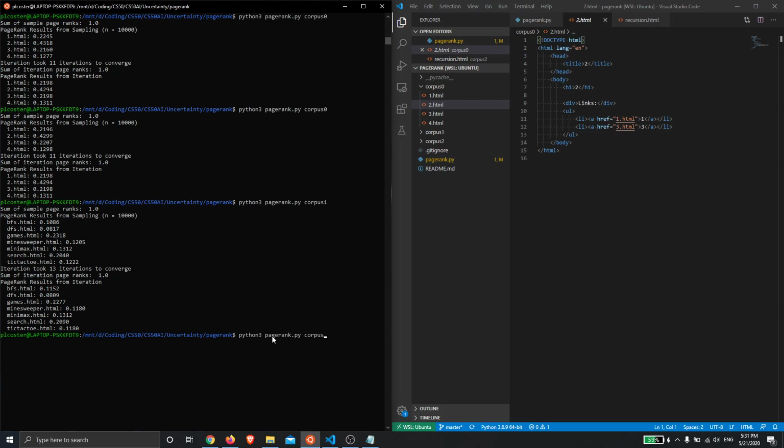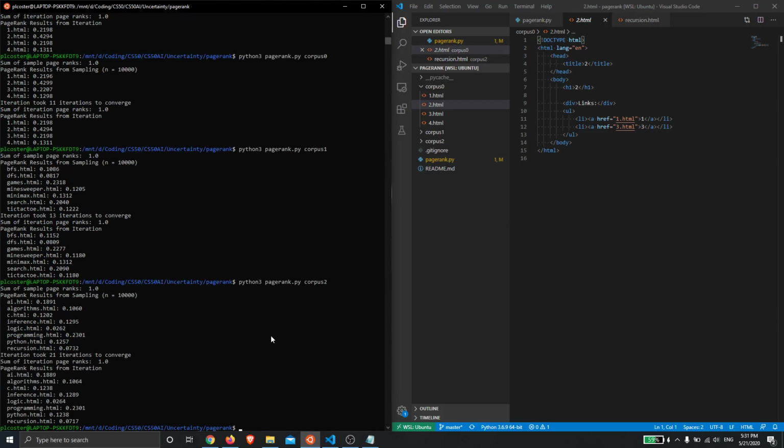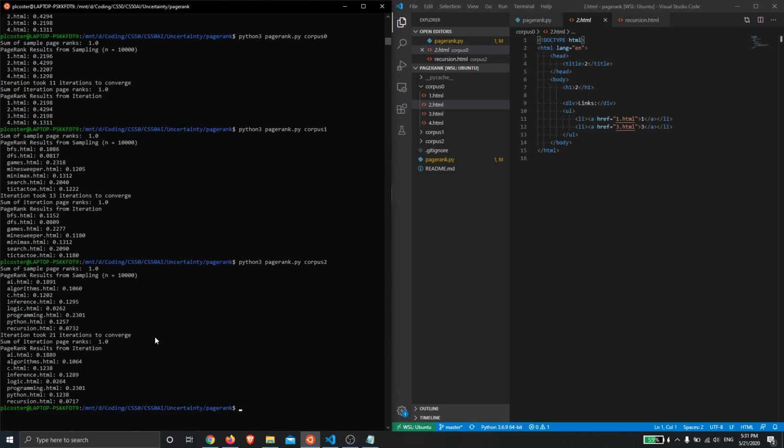And finally we can do this for corpus 2, and we get a similar thing happening where, let's see which one's the largest here, programming.html, that looks like it's the highest ranking page, and again here, and wow, actually these have come out exactly the same, which shows that especially as your sampling gets larger, the sampling method and the iteration method will start to give you very, very similar results.